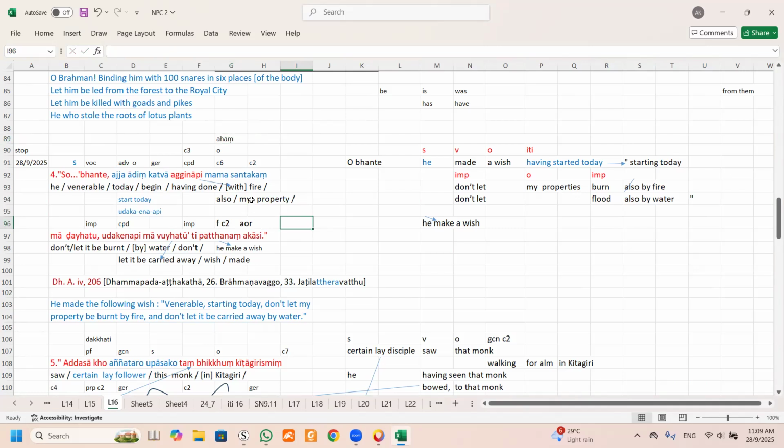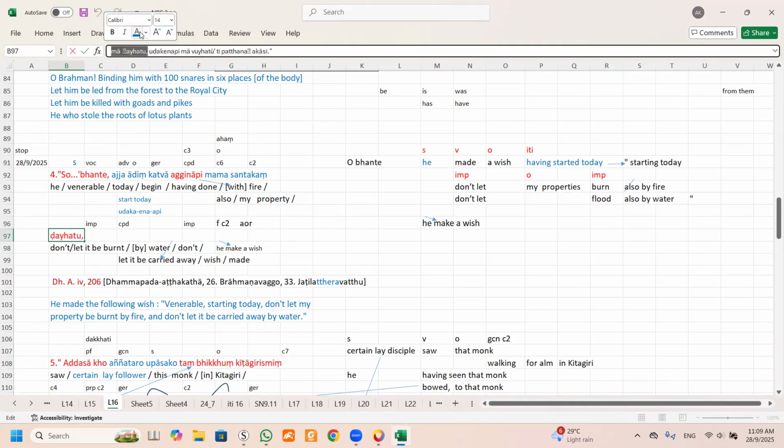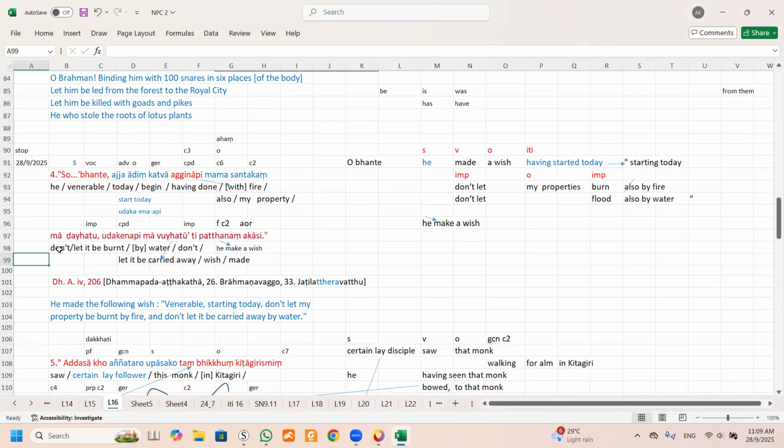Ahang. Okay, now what we do, can you see, we will take this word first. This one is Ma Dehatu. So the moment we see Ma and Dehatu, we will translate the word Ma into don't. So don't, and then this is imperative. So we say don't let. Okay, don't let. You still remember the structure of imperative. Don't let, then it must be followed by the object. Imperative consists of this one.